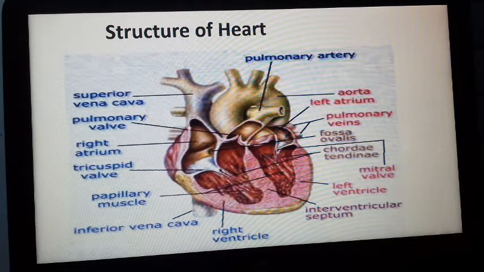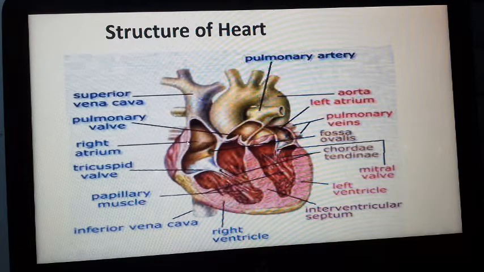Why is the wall of the atrium thinner than the wall of the ventricle? As you know, the right atrium receives blood from the anterior and posterior vena cava. This is the posterior or inferior vena cava, and this is the anterior vena cava. Deoxygenated blood from the anterior part of the body through the anterior vena cava, and deoxygenated blood from the posterior part of the body through the posterior or inferior vena cava, discharge into the right atrium.